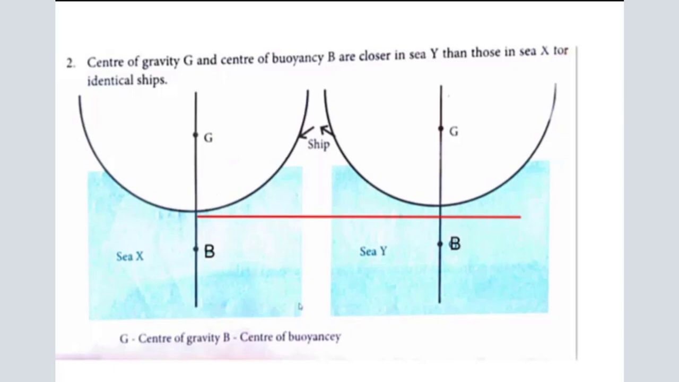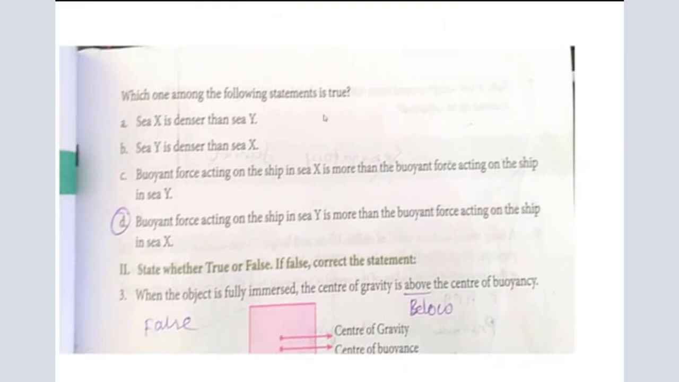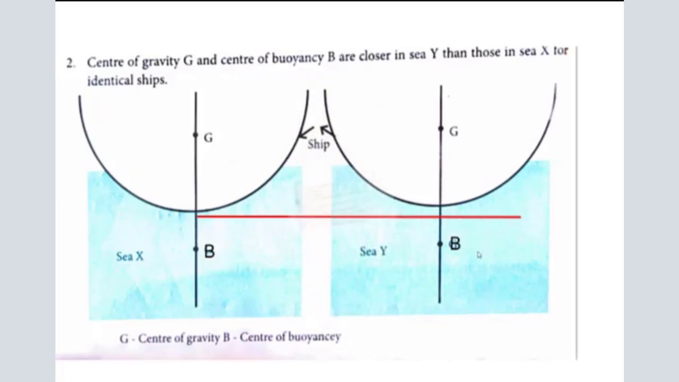Okay. Now we are going to answer all those questions given below. Now let us analyze what is given. You have to find out the true statement. Cx is denser than Cy. Is it true? No. If Cx is denser, the ship will float deeper. It is not like that. So we can come to the conclusion that Cx does not have heavier density.